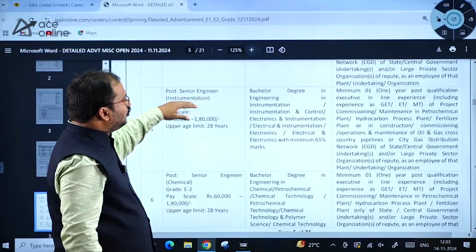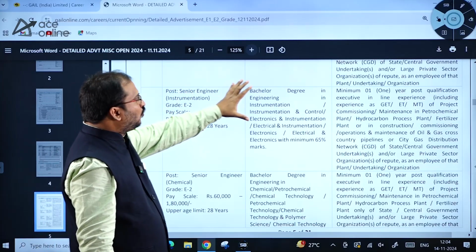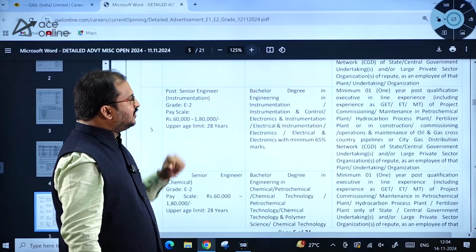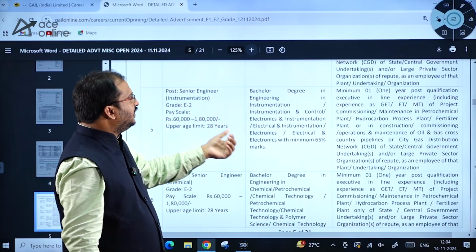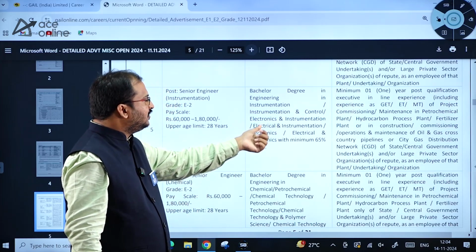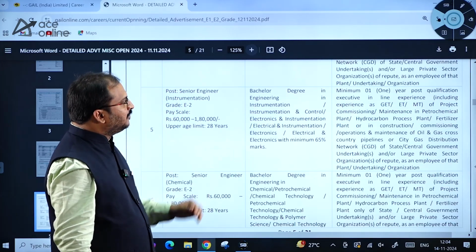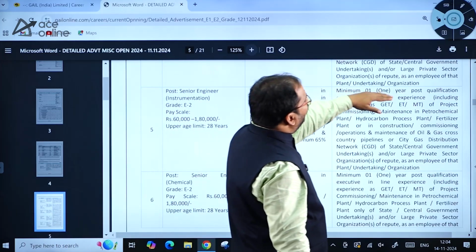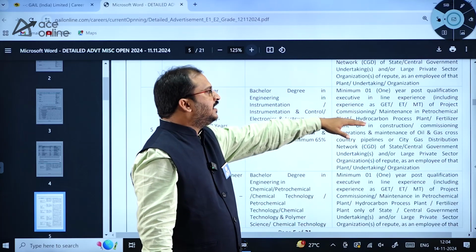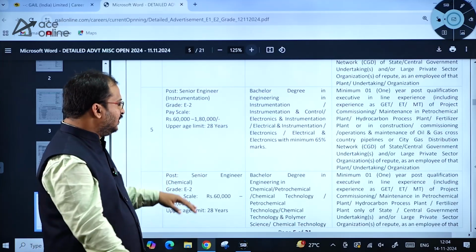Then senior engineer instrumentation, same pay scale dear students and same age limit everywhere. So, qualification minimum 65% marks are required in the bachelor's degree. So, here you can see for instrumentation, bachelor's degree in instrumentation and control, electronics and instrumentation, electrical and instrumentation, electrical and electronics with minimum 65% marks and minimum 1 year post qualification executive inline experience. So, again in petrochemical plant, hydrocarbon process plant, like this he has asked minimum 1 year experience. Okay. Then